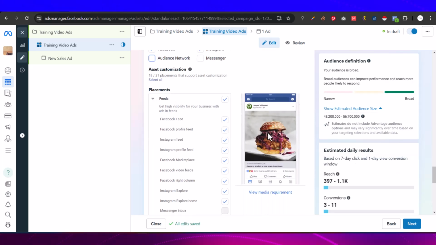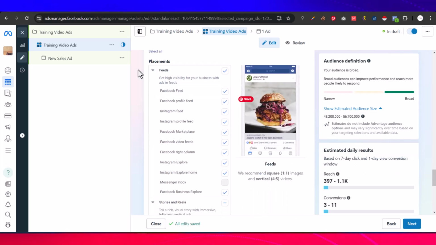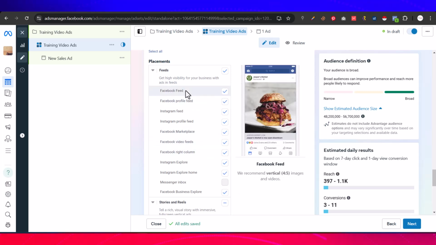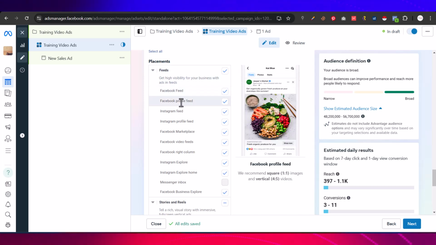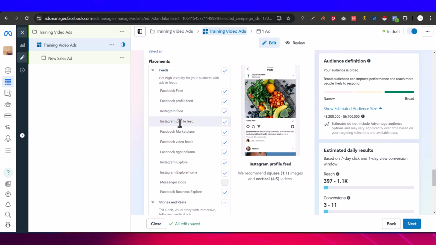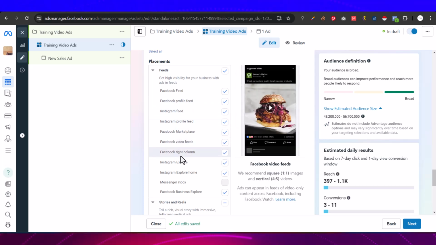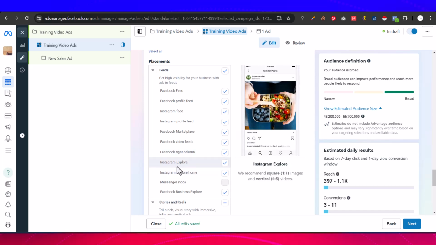And let me first of all go through all of these things so that you see they have feed as a placement, like Facebook feed, Instagram feed, and the like. So we have different feeds. We have Facebook feed, Facebook profile feed. When you are navigating through it, you will see how it looks. You see this Facebook feed, profile feed, Instagram feed, Instagram profile feed, Facebook Marketplace, Facebook video feed, right column. All of these things, you don't need them.